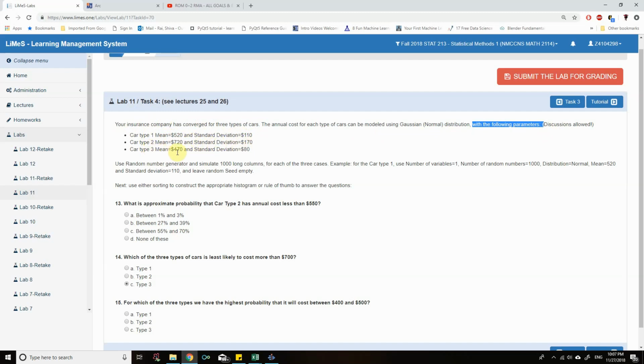Car type 3, mean 470, standard deviation 80. Use the random number generator and simulate 1000 long columns for each of the 3 cases. Example: car type 1, number of variables 1, number of random numbers 1000, distribution normal, mean 520 and standard deviation 110. Leave the random seed empty.